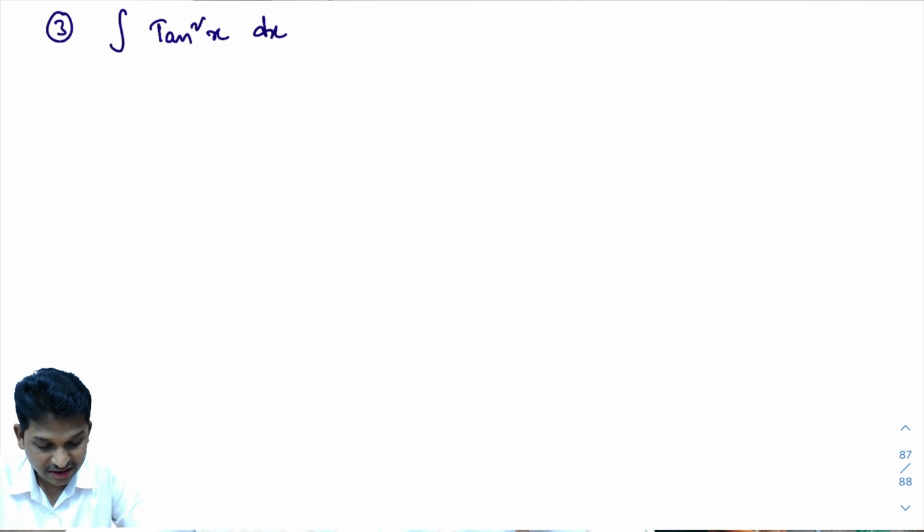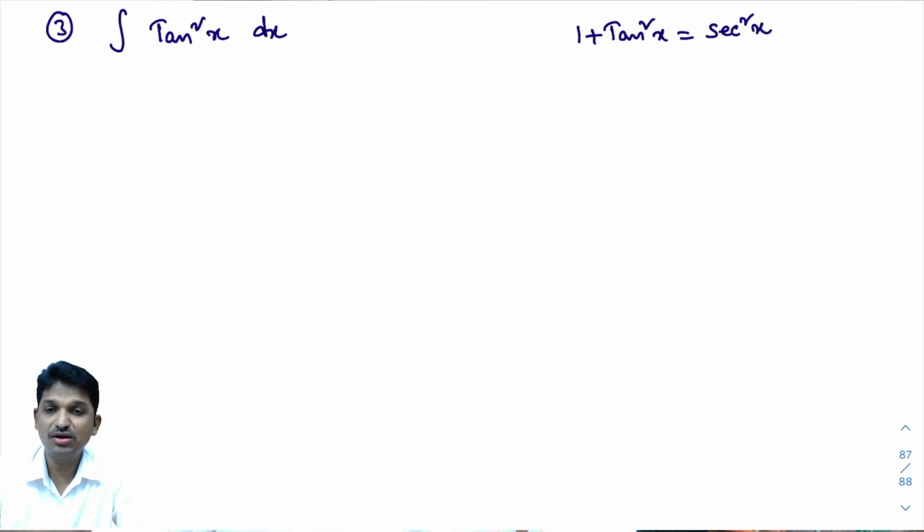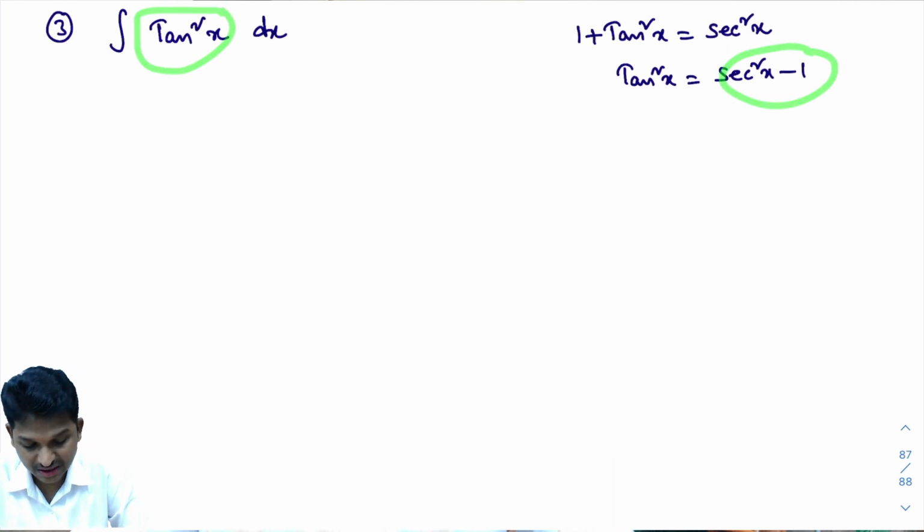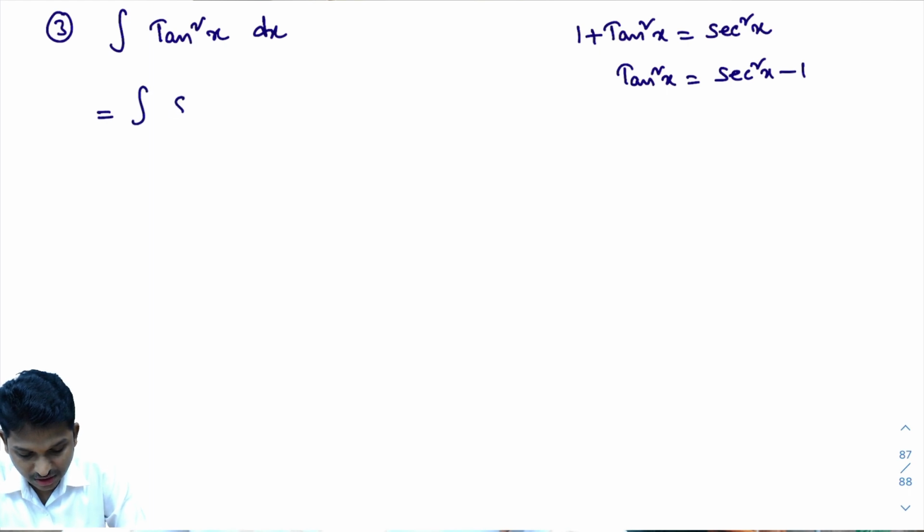In trigonometry, you know this formula: 1 plus tan square x equals secant square x. Actually, we did this problem in the first module, but I wrote this problem again just to explain that when sin square x, cos square x, tan square x, cot square x, secant square x, cosecant square x series is there, how to do those problems. Here tan square x is secant square x minus 1. So in place of tan square x, I'll write secant square x minus 1. That equals integral of secant square x minus 1 dx.